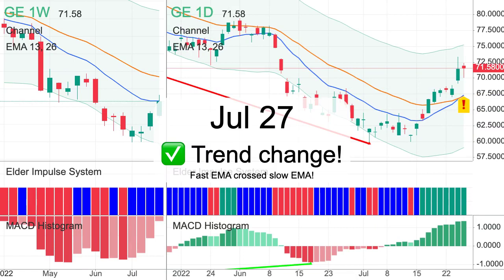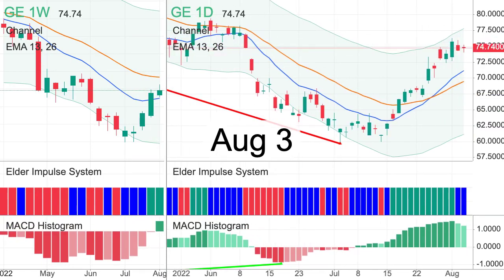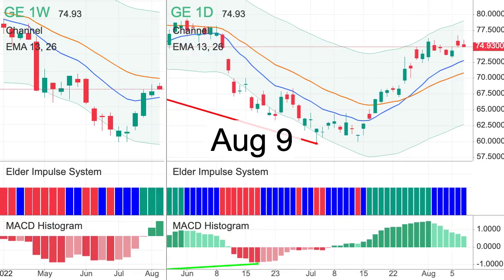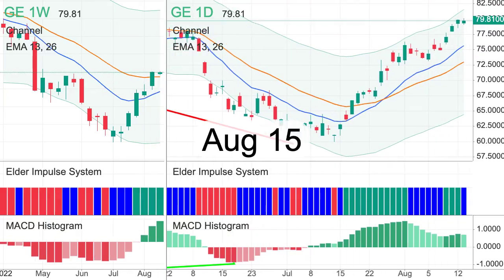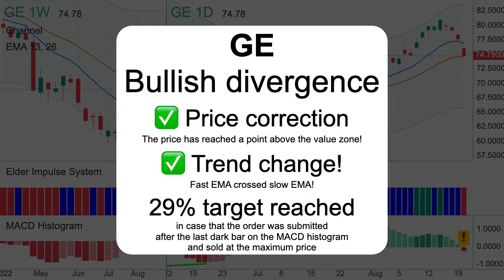Fast EMA crossed slow EMA. MACD histogram crossed the zero line. 29% target reached.